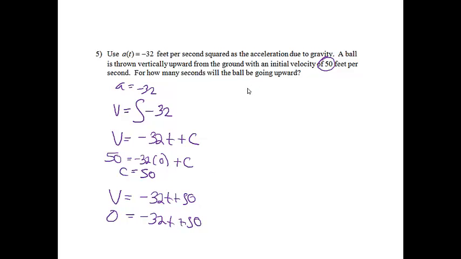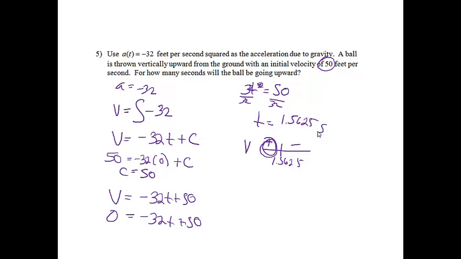And if I do that, I'll get 32t is equal to 50. If I divide both sides by 32, I will get t equals 1.5625. Okay, one thing that I do need to make sure of is that the ball is actually going to go up and then it's going to go back down. So I am going to do a velocity chart. When I plug, let's say, 0 into the velocity formula, I'll get a positive answer. And then if I plug 2 into the velocity formula, I'm going to get a negative answer. So indeed, the ball is going up for 1.5625 seconds.